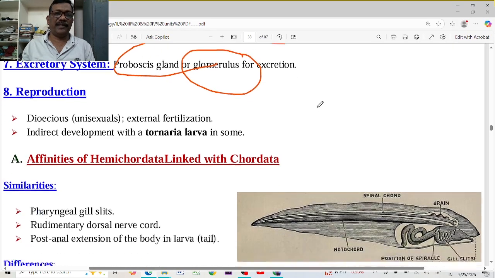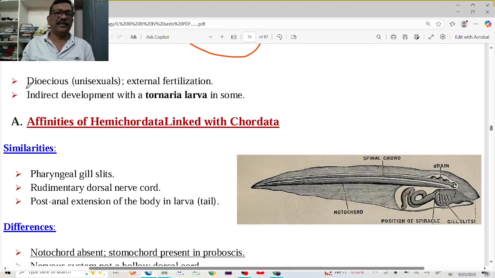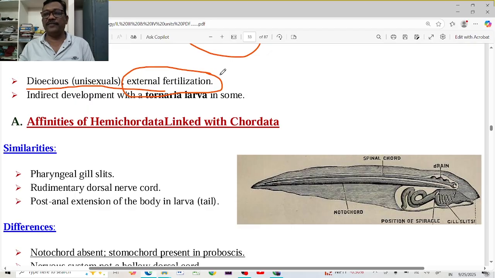Reproduction: these are unisexual organisms. Male and female organisms are distinct or separate. The external fertilization is taking place, that is in the water. Male sperm cells, sex cells are released into the water, and the fusion of gametes, called the fertilization, is taking place in the water. That is called the external fertilization.